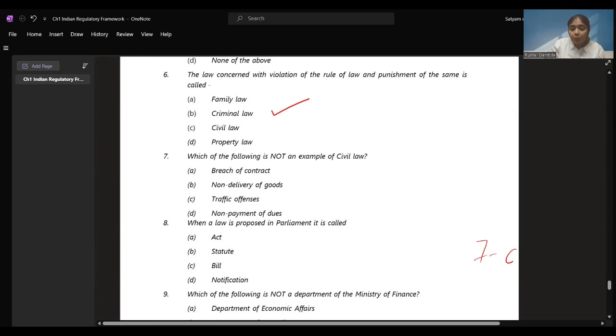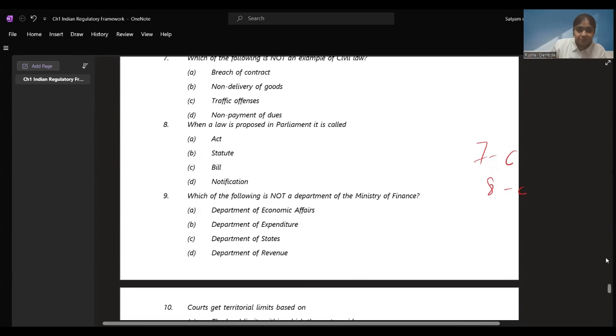When a law is proposed in Parliament, it is proposed only. It has not come into force. So it is only a bill. 8 is also C, right? I hope we are clear till here. 8 is C and 7 is C.